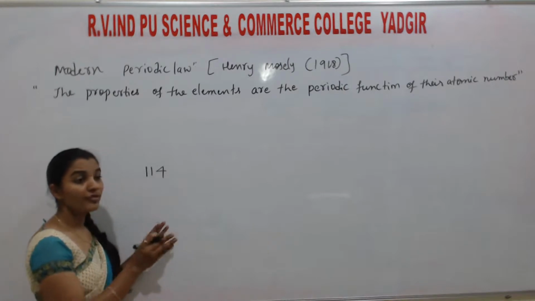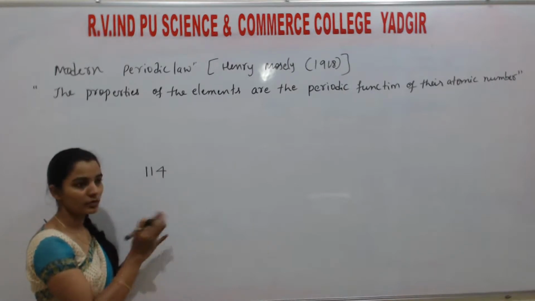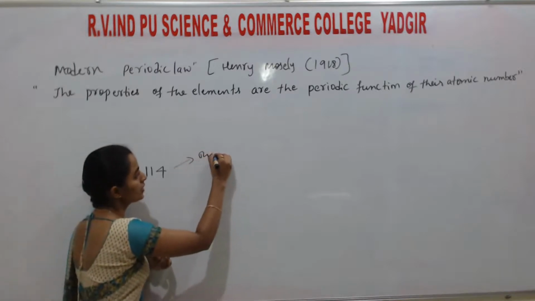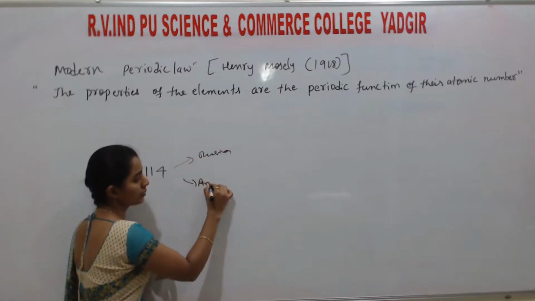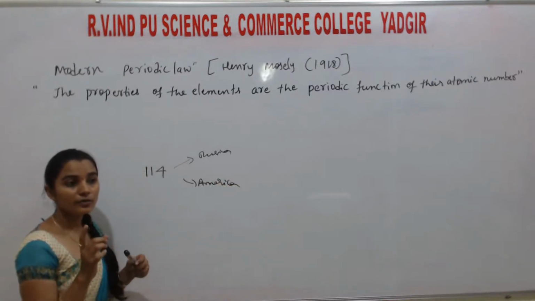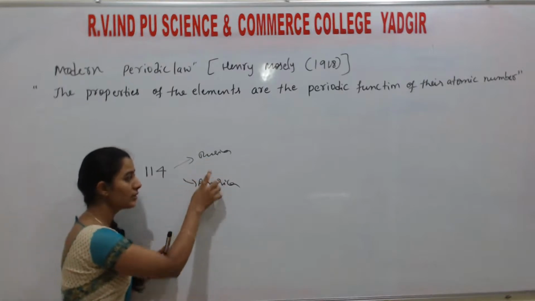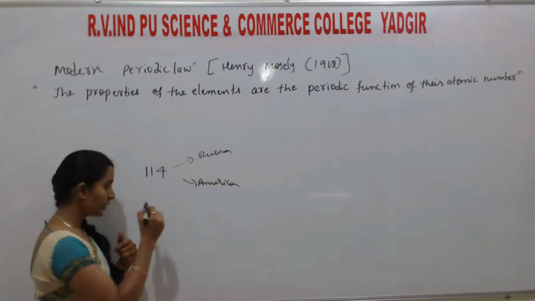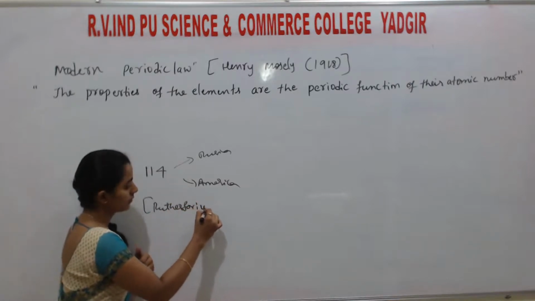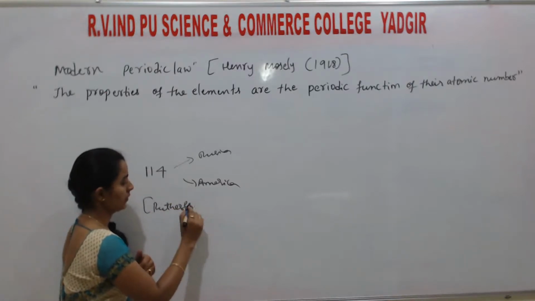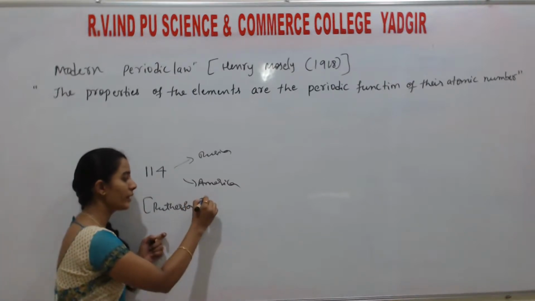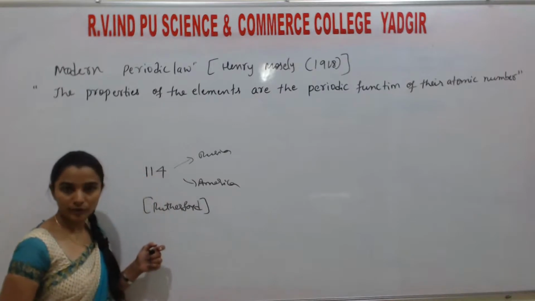They don't know to which country the element name should be assigned. The 114 element was discovered by Russia also, America also. So there is a confusion in naming the element. And the scientist who discovered that is Rutherford, the scientist of America who discovered the element 114.